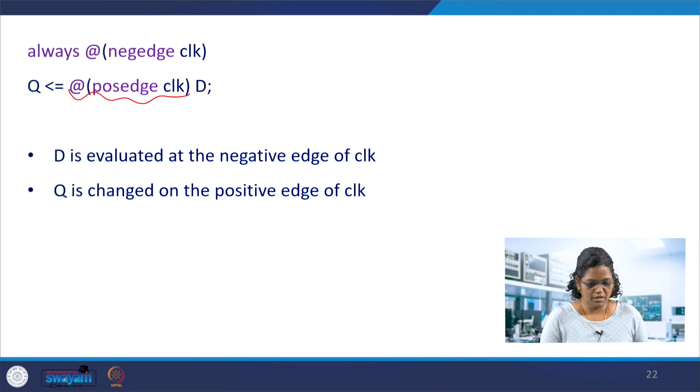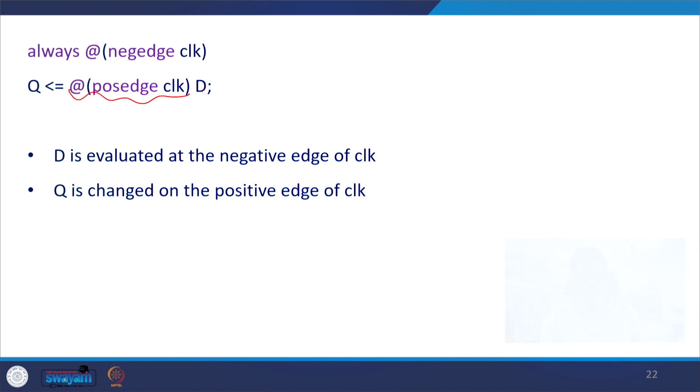With this, we have covered the types of timing control and procedural assignments. There are 3 timing controls: delay based, event based and level sensitive. We have seen level sensitive control used in latches, whenever the enable is true, using the wait statement as well.